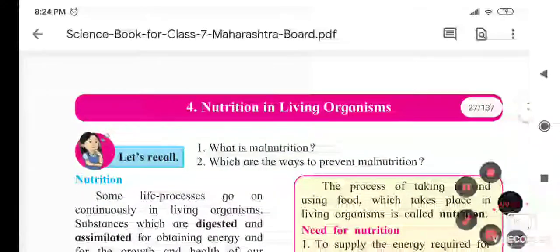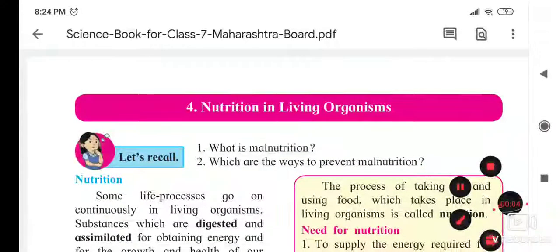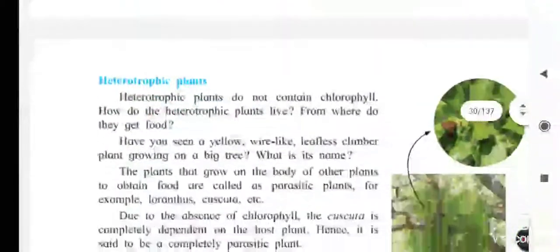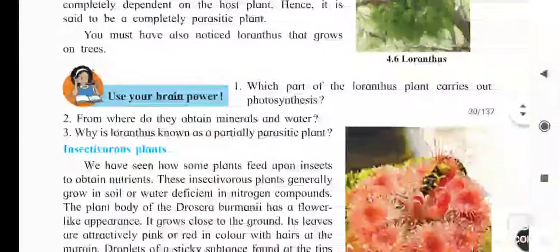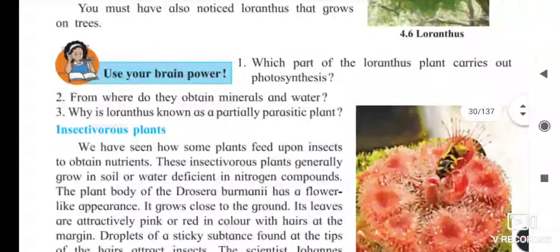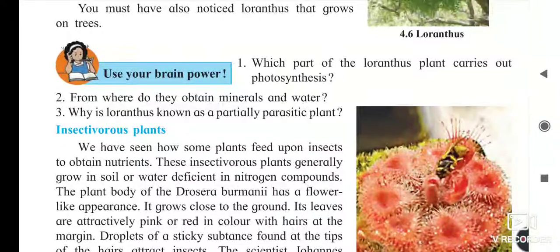Hello students, lesson number 4, Nutrition in Living Organisms. In this lesson, today we will see the next part of our plant lesson, and that is the insectivorous plants. As you know, some animals eat insects. In the same way, these plants are also eating insects.